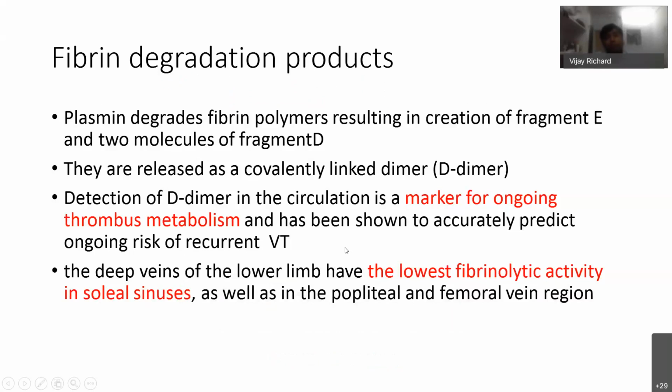The D-dimer value varies up to a point. Veins have fibrinolytic activity in soleal sinuses as well as in the popliteal and femoral region. Soleal sinuses fibrinolytic activity is less compared to the other regions. Maybe this is the reason why DVT is common there.